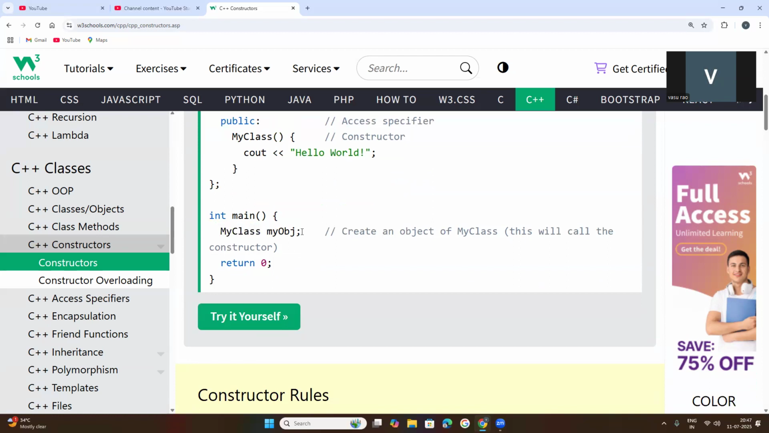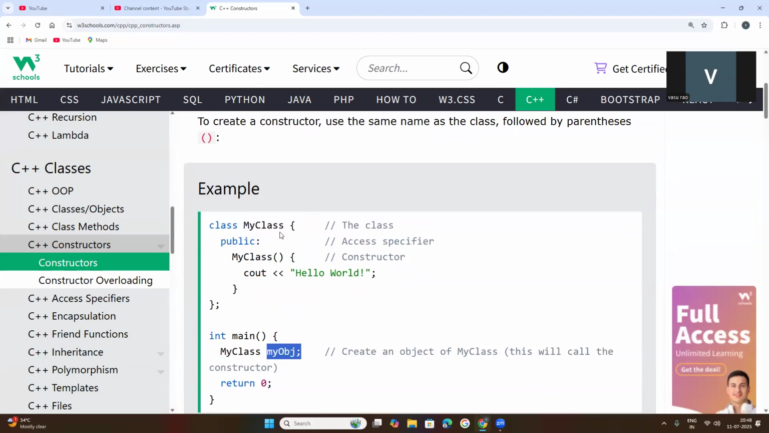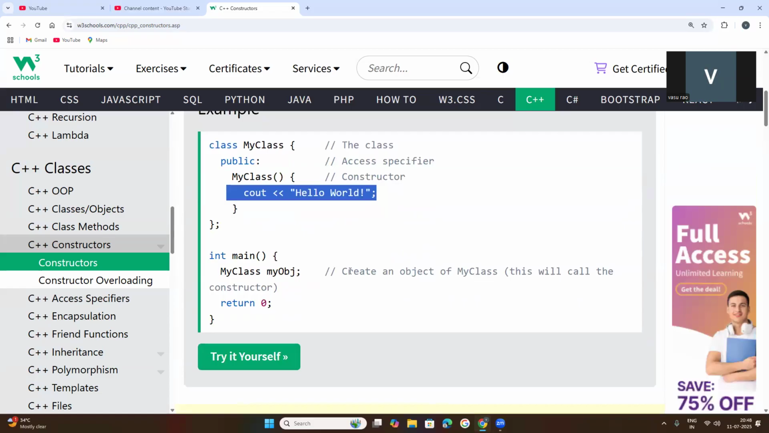Once the object is created, the constructor will automatically be called. The statement written inside this class method will be executed. The class constructor has no return type.